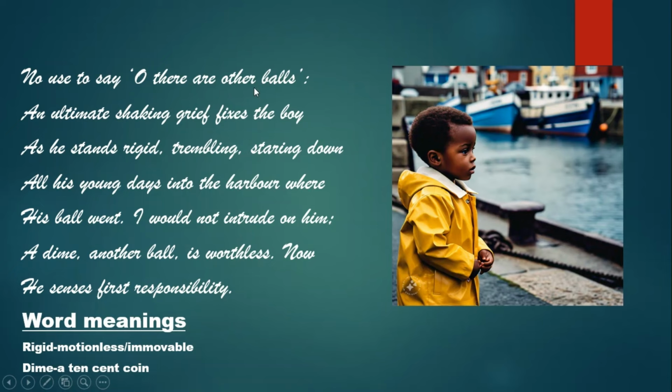An ultimate shaking grief. So grief is sadness. He says that what finally dawns upon him after a loss, that is grief, that sadness, has finally shaken the boy, and it fixes the boy. The boy cannot move because of that sadness. He stands rigid. He is immovable, motionless. He is trembling though, and he's staring down. He's looking at the ball that is moving away from him.